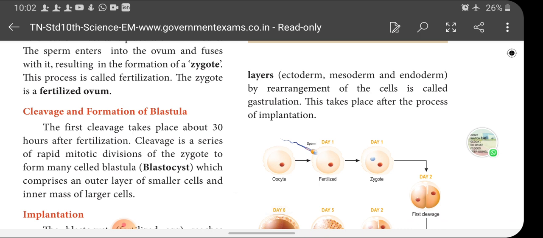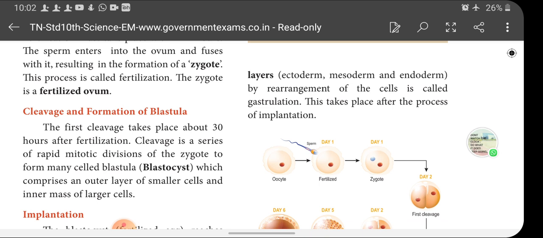Next, cleavage. What is cleavage? And the formation of the blastula. The zygote is formed, we know very well. The zygote is a single-celled one. So then what does cleavage mean? Division of cells is called cleavage. The first cleavage takes place about 30 hours after fertilization. After fertilization, till 30 hours, the zygote remains at the single-cell stage. After 30 hours, it undergoes the first cell division, which is called cleavage.